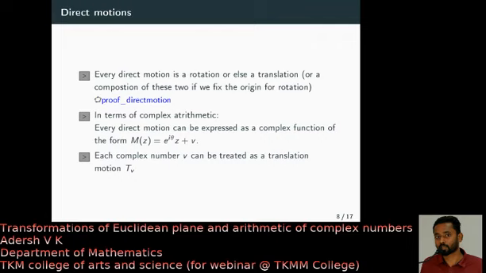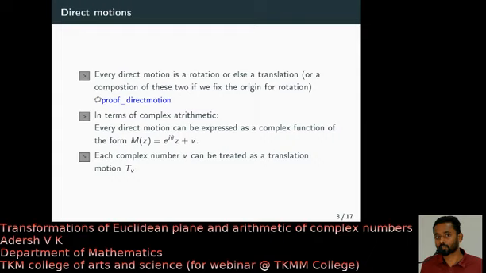Alright, now I again recall the idea of claim. Instead of viewing the set of all complex numbers as objects of the form a plus ib, you can think of a complex number as a translation. Suppose you think of each point on the plane as a translation T_v. Then what does the composition give? Composition of two translations gives you complex addition, right? That is what we saw in the previous two figures back.